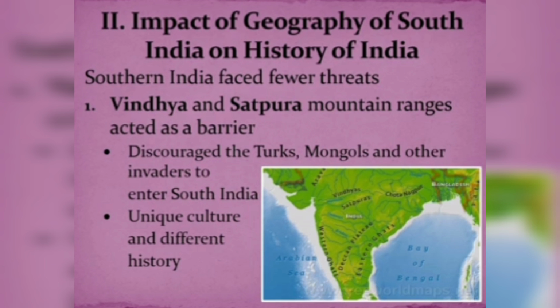The reason for this prosperity was the geographical features of South India. The Vindhyas and the Satpuras acted as a barrier for invaders. These mountain ranges discouraged the Turks, the Mongols and other invaders from entering South India.